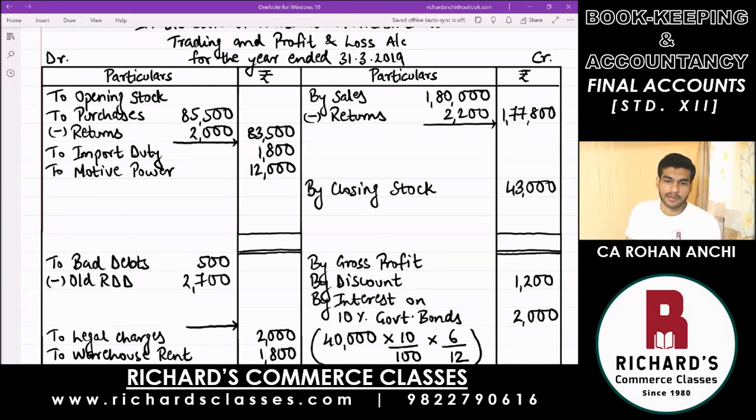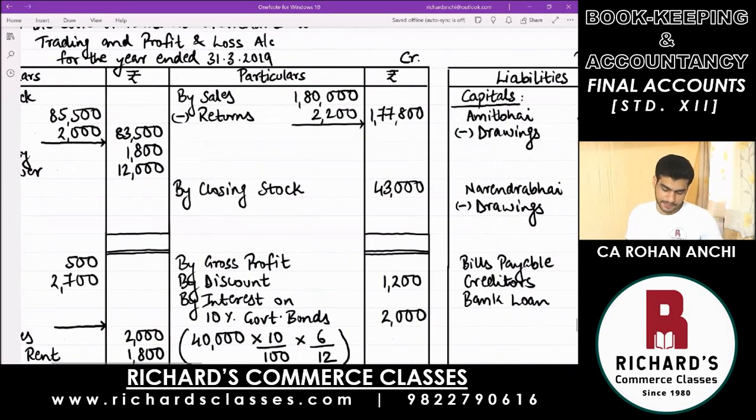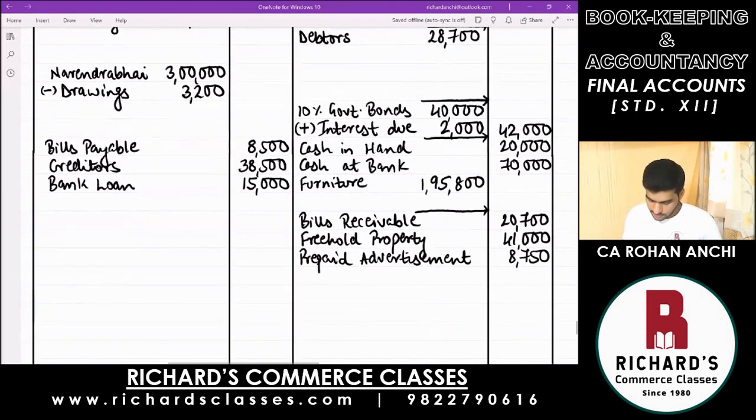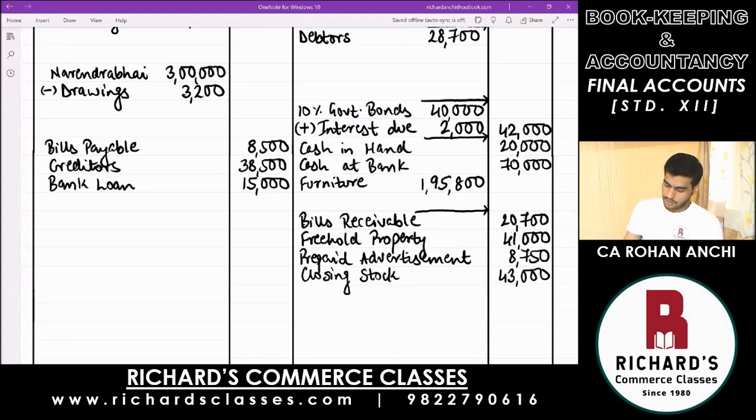And the second effect, closing stock, is an asset on the balance sheet asset side. Write down closing stock. That is 43,000. Done. Two effects are over. We move on to point number 2.